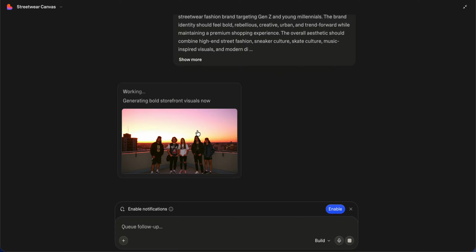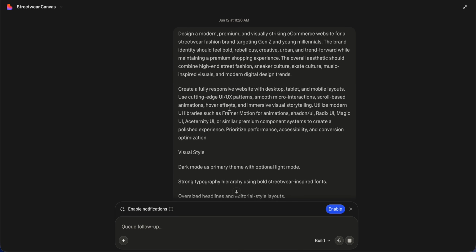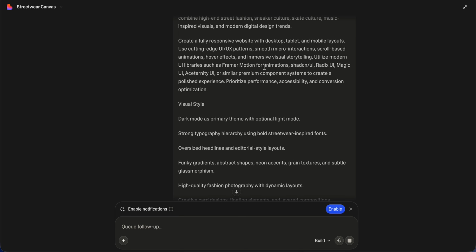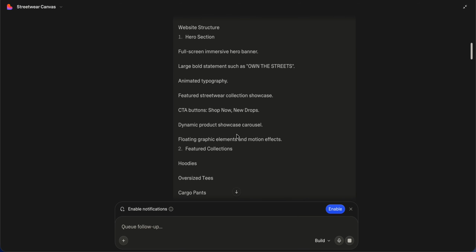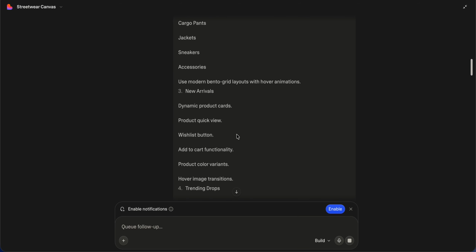Let's wait for the streetwear e-commerce site. Let's go through the prompt, like its introduction: a fully responsive website with desktop, tablet, and mobile layouts, cutting-edge UI and UX. It's a pretty detailed prompt about what to do, what all things to have, and what all pages it should have.